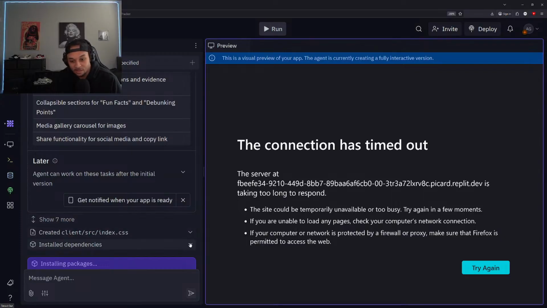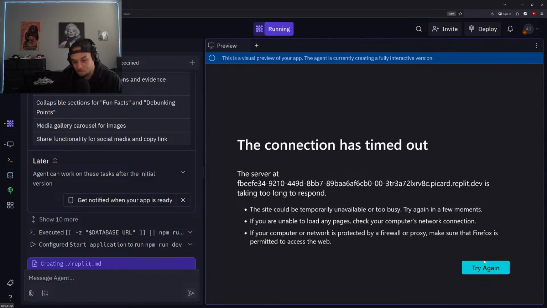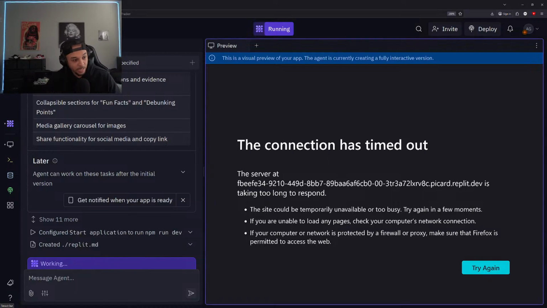It's installing these dependencies. Okay, yep, loading up that foundation for us. As always, once we get that foundation, everything goes so smoothly. So we can see right here, creating a replit.md. This is usually one of the final files to load up. But at the same time, we don't actually need to do any software coding. We don't have to write any lines of code. So it takes a couple seconds to get populated, and it's no big deal really.